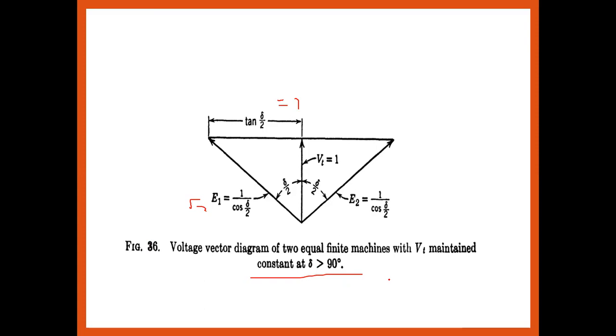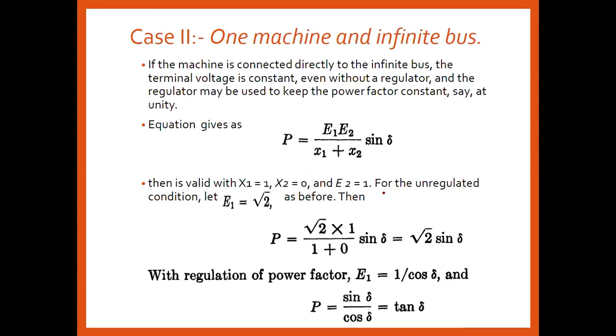Okay, now consider the second case, when one machine is connected to the infinite bus and the other has constant voltage. If the machine is connected directly to the infinite bus, then the terminal voltage is constant, even without the regulator. Thus, the voltage regulator may be used to keep the power factor constant.